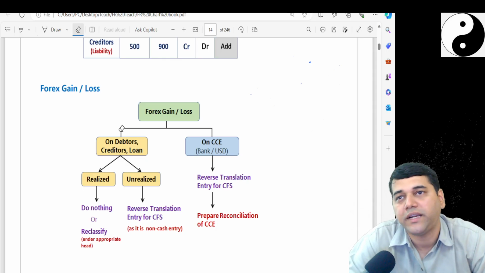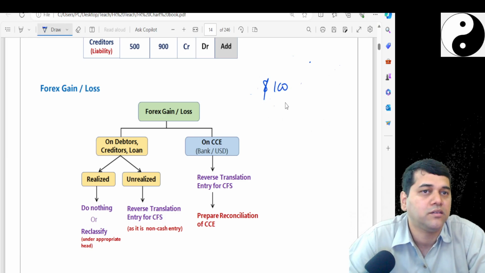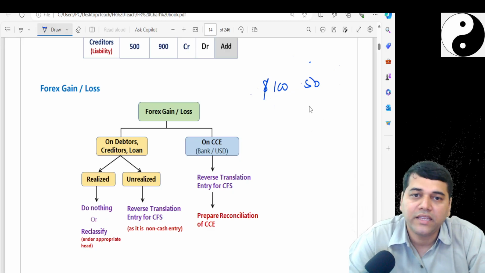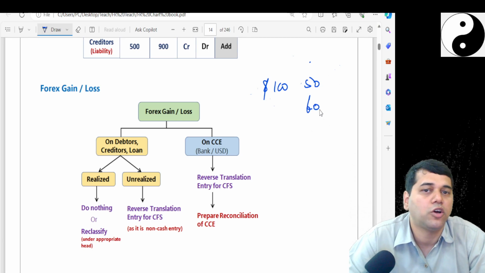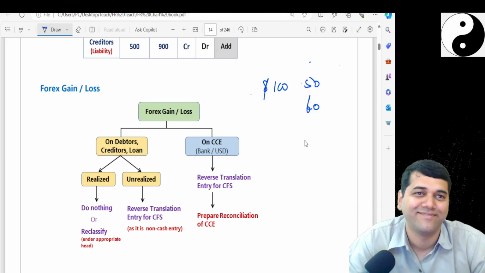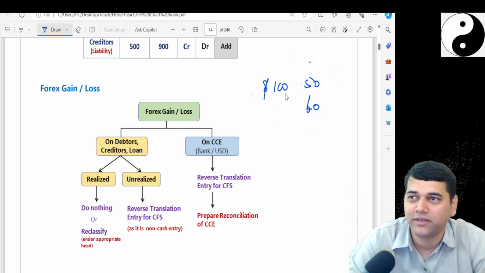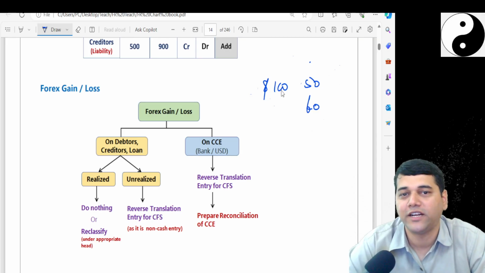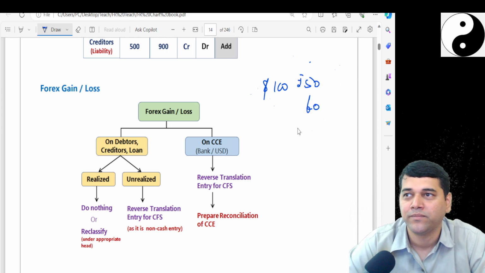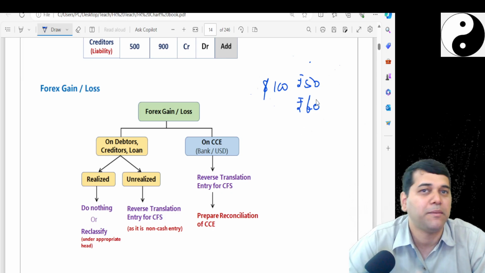So, I have got a debtor initially, which is a $100 debtor. At 50 rupees, I have booked him. I have not yet received that money. At the end of the year, the dollar becomes 60. Am I happy or sad? There is one debtor whom I exported to, and he is supposed to pay me $100. The spot rate was 50. He has not yet paid. At the end of the year, the spot rate has become 60. Am I happy or sad?